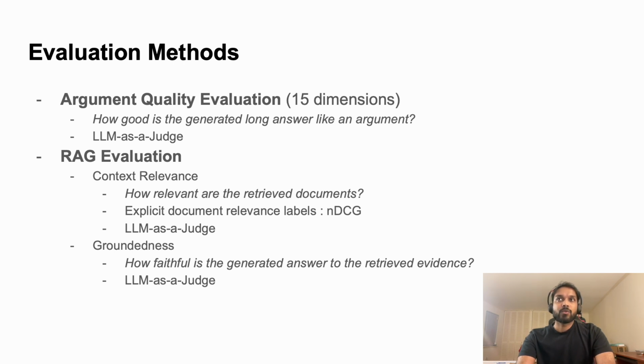One for argument quality, that is how well can LLMs judge the quality of a long answer like an argument, and 2 RAG metrics, namely context relevance, that is how relevant are the retrieved documents for a particular controversial topic, and answer groundedness, that is, how faithful is the generated answer to the retrieved evidence.